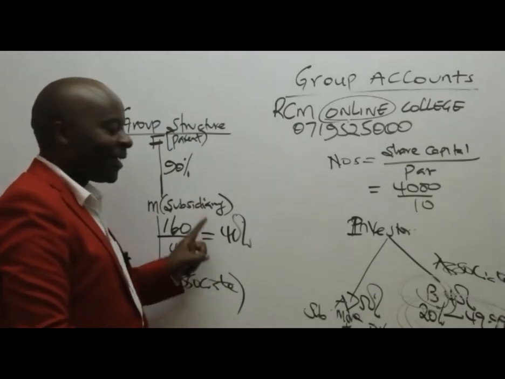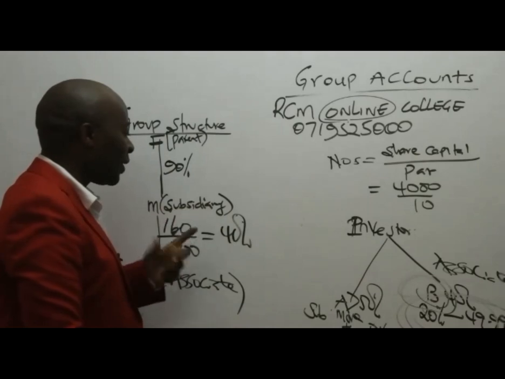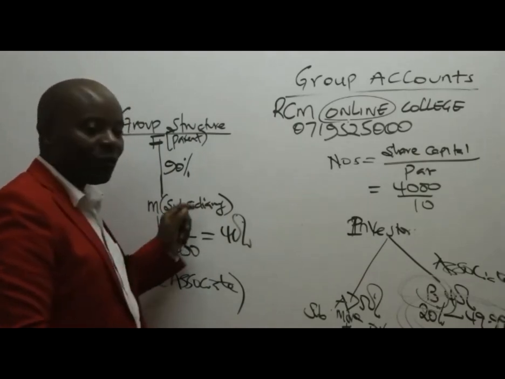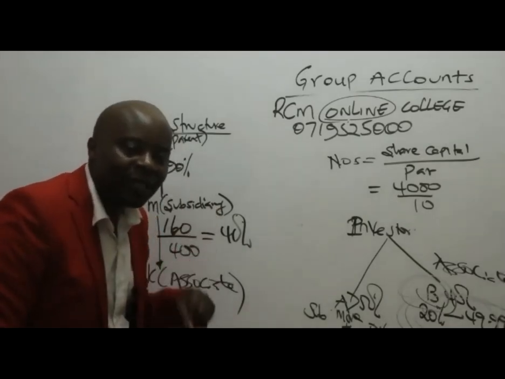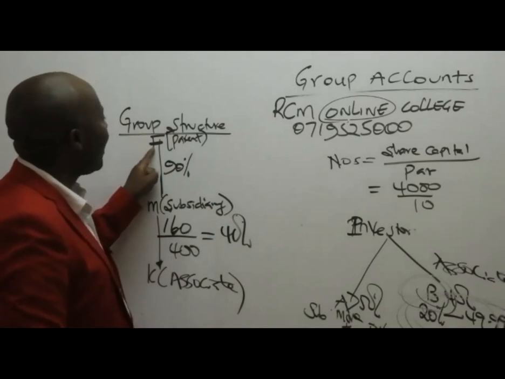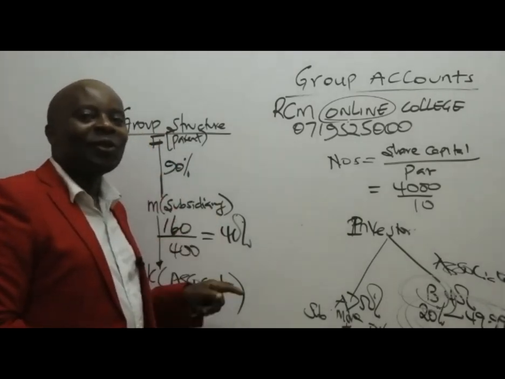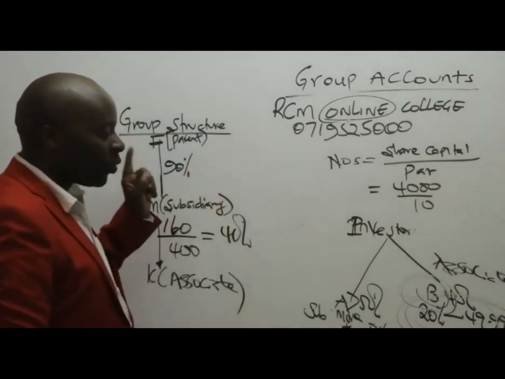No. When you are appraising to know the status of the investment, if K is an associate of our subsidiary, it automatically becomes an associate of the parent company, the percentages notwithstanding.